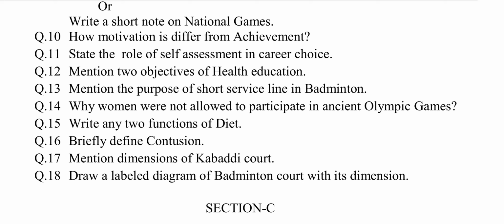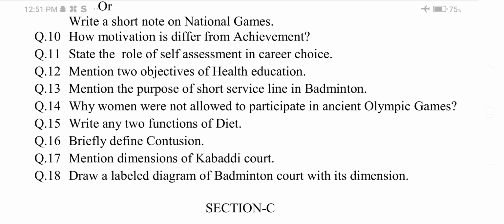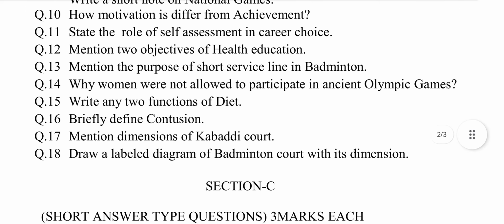Question number 10. How does motivation differ from achievement? This question is selected from chapter number 3, Psychological Aspects of Physical Education. The answer may be, the differences between motivation and achievement are as listed below. Motivation refers to energization and direction of behavior.